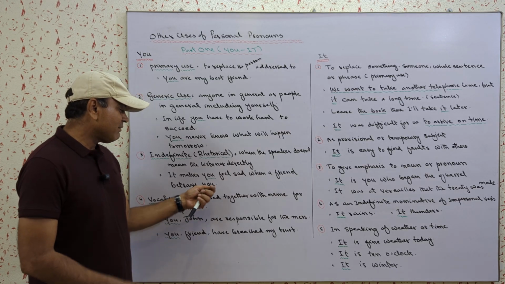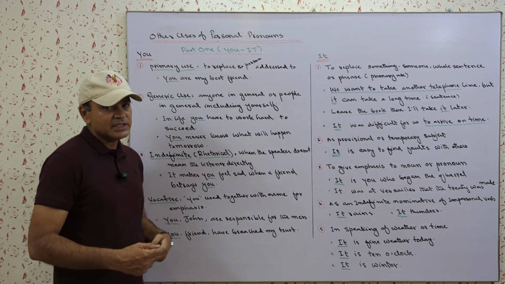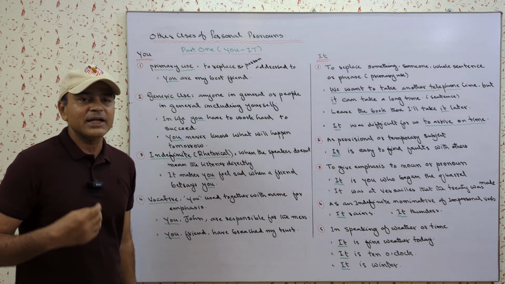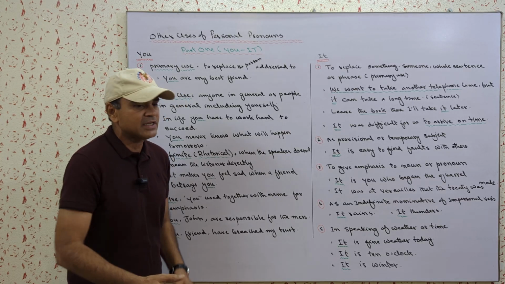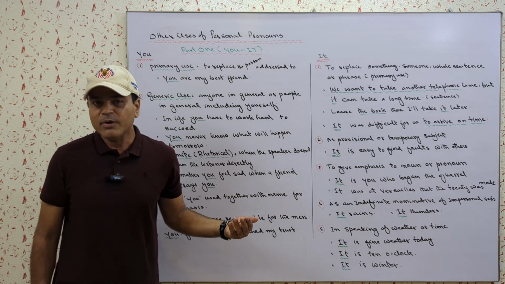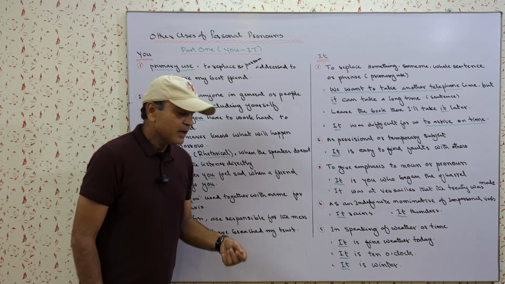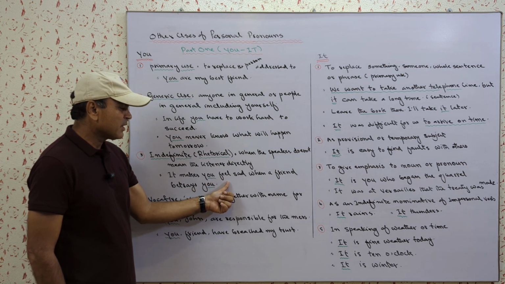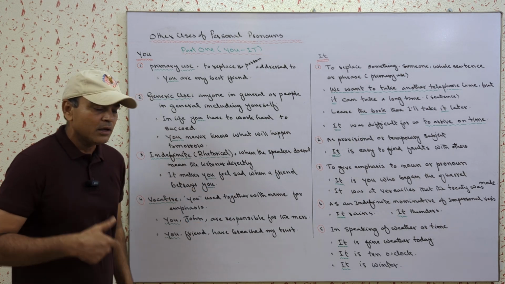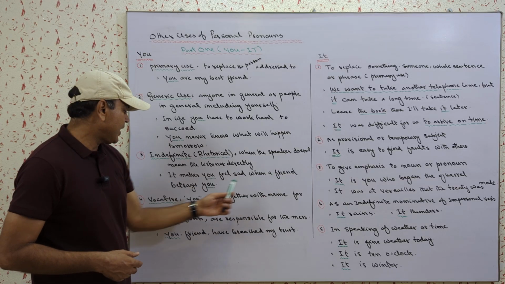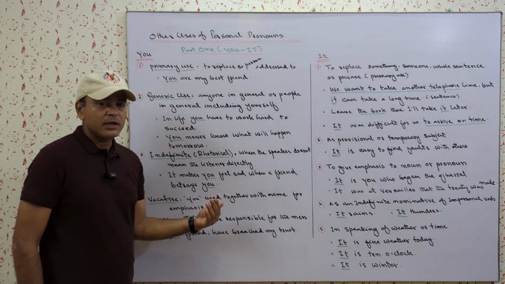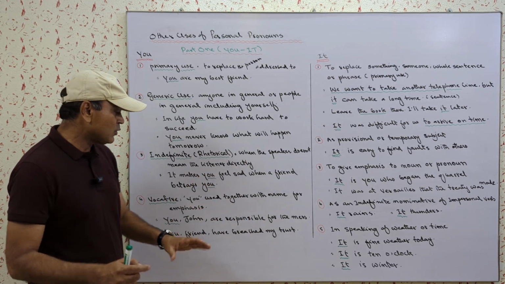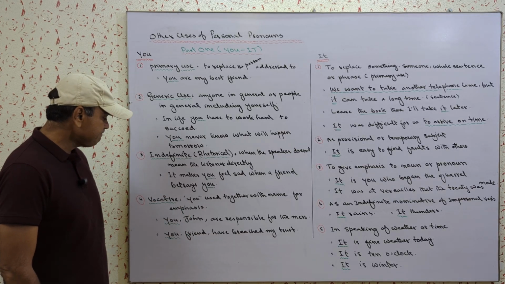So here the word you is used in the sense of someone. So you are not directly addressing some person, or talking about the person who has really betrayed you. So it makes you feel sad, means a person feels sad when a friend betrays them. That is actually the sense of this sentence.